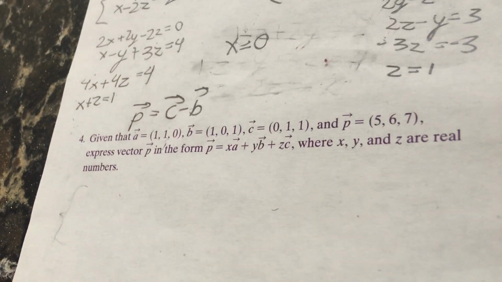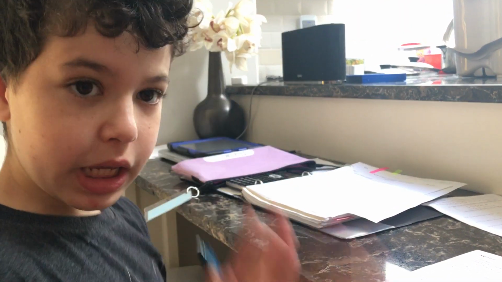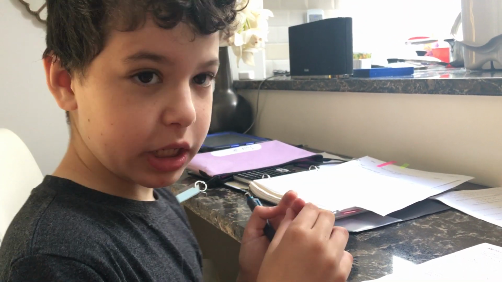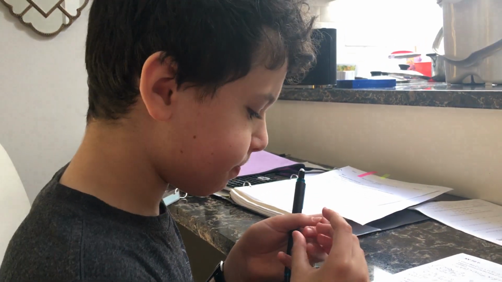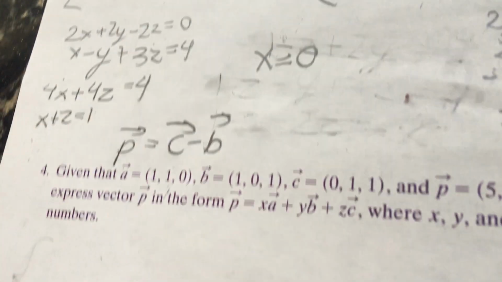By the way, the magnitude of a vector is expressed with the vector's symbol put in square brackets. This arrow over here is what tells you it's a vector.